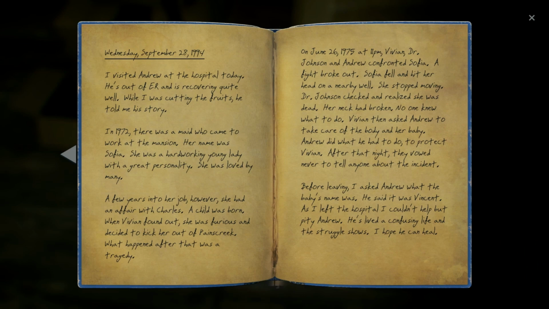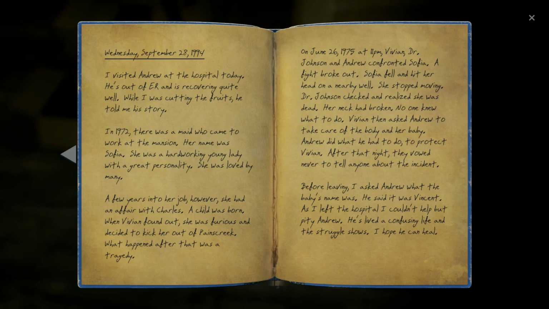On June 26, 1975, at 11 p.m., Vivian, Dr. Johnson, and Andrew confronted Sophia. A fight broke out. Sophia fell and hit her head on a nearby well. She stopped moving. Dr. Johnson checked and realized she was dead. Her neck had been broken. No one knew what to do. Vivian then asked Andrew to take care of the body and her baby. Andrew did what he had to do to protect Vivian. After that night, they vowed never to tell anyone about the incident.